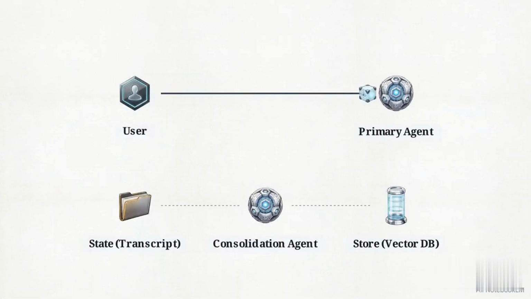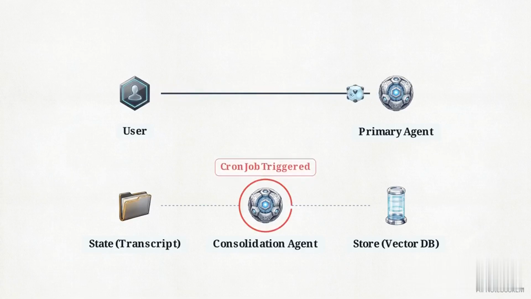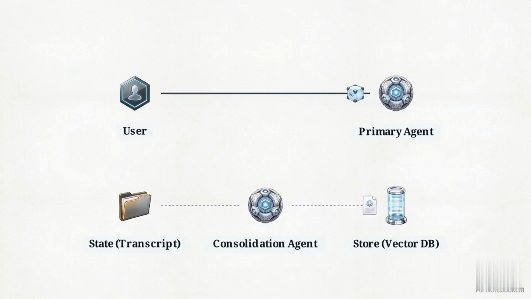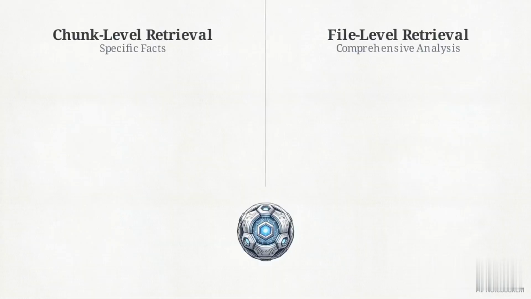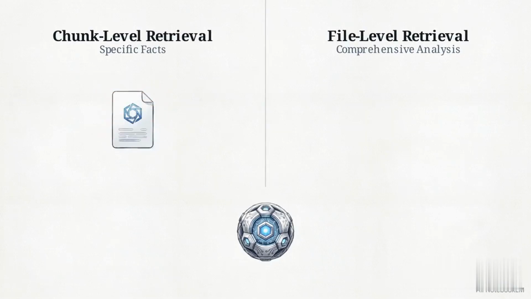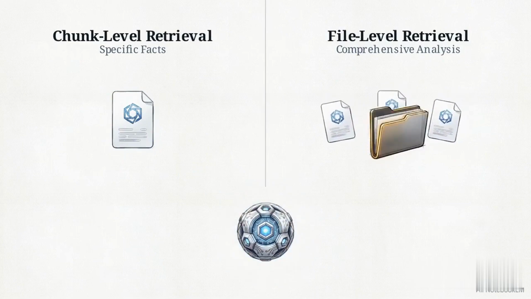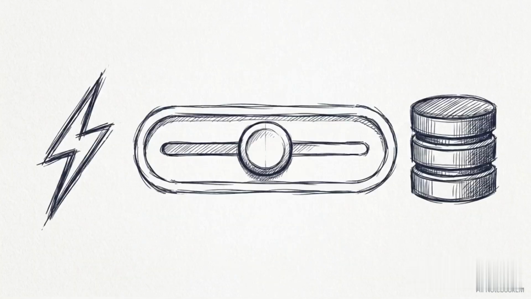Background consolidation avoids this delay. The primary agent responds instantly, while a secondary agent on a scheduled cron job later processes the transcript and updates the database in the background. This removes conversational latency, though the newly extracted facts won't be available until the user begins their next session. Retrieval strategies must also be selected based on the task: chunk-level retrieval for specific facts, or file-level retrieval for comprehensive contextual analysis. These read and write protocols determine whether the final application is optimized for real-time conversational agility or heavy analytical depth.